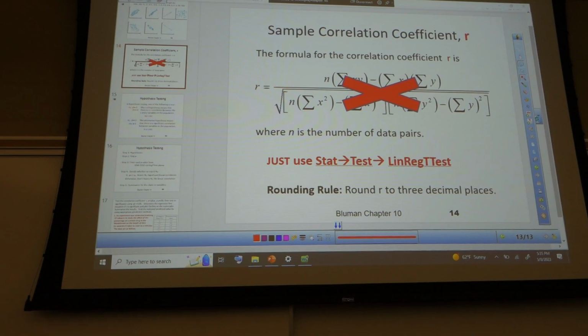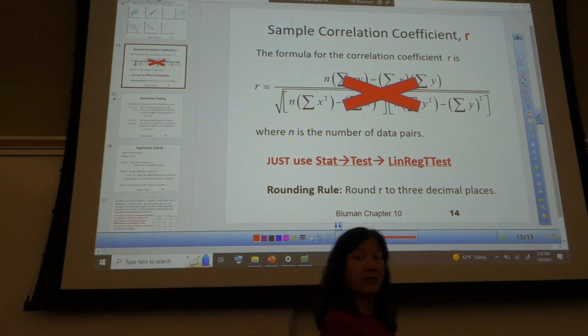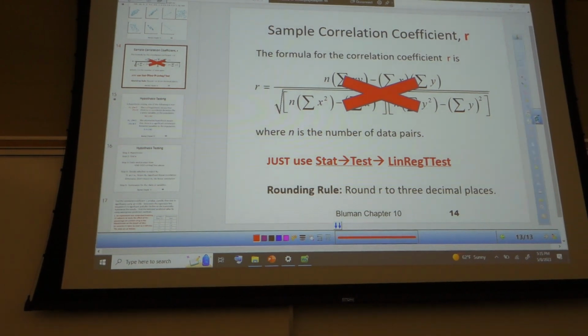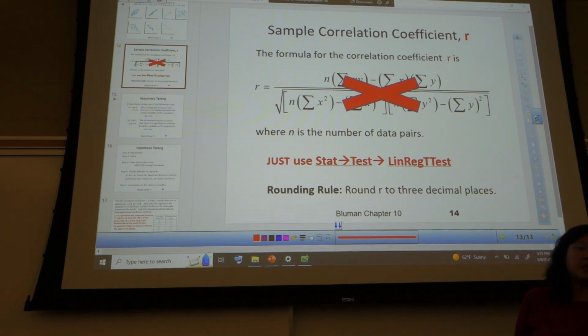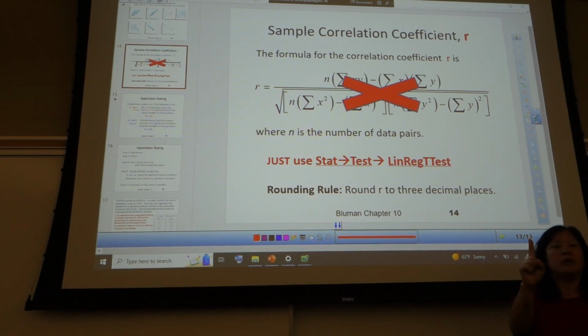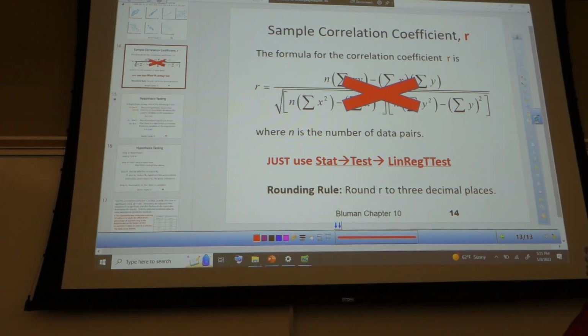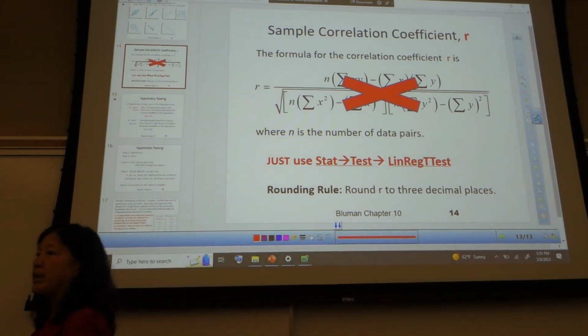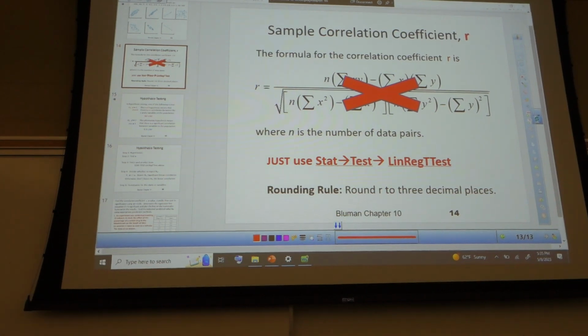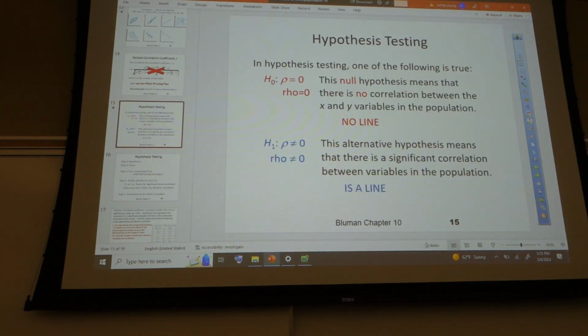There is that big formula, which we did last class, just so you get a sense of the work that could be involved in it, and also to show what your calculator can do with lists. We are not going to use that. We don't need that anymore. Instead, we're just going to use STAT, TESTS, LinRegTTest of L1, comma L2, frequency 1. And again, we need 3 sig figs on the exam. I did not always get 3 sig figs, so make sure you give me 3 sig figs at least. 4 is okay too, but 3 at least.